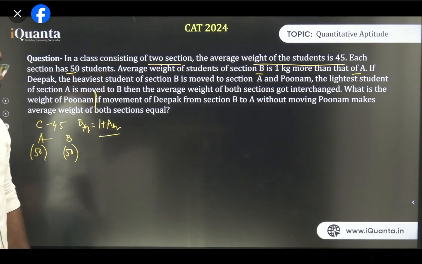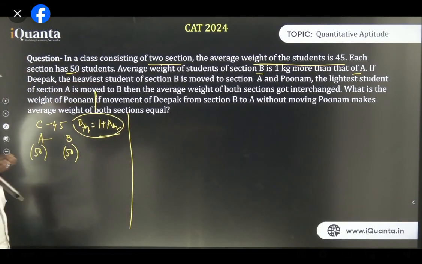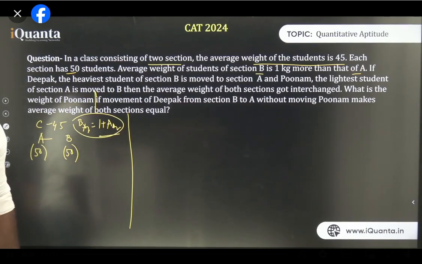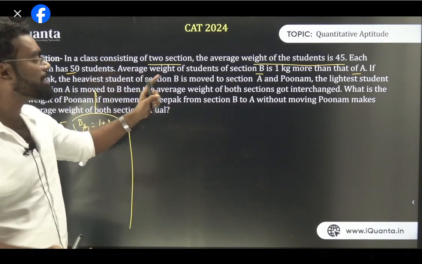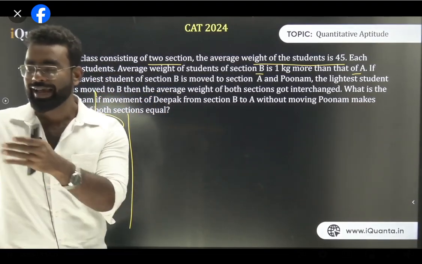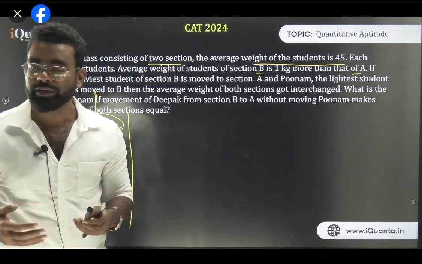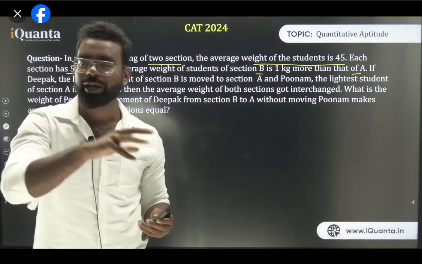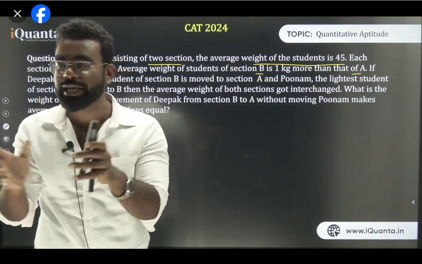So first step. Now think about it. The B's average is 1 more than A's average. Now I'm trying to solve this question. Now see how I'm solving. I will repeat the entire thing, so don't worry. The first thing is that they said if Deepak is moved from section B to A and Poonam moved from section A to B, then the average weight of 2 sections got interchanged. That means A's average weight becomes B's average weight, B's average weight becomes A's average weight. And the second thing is also given, if only Deepak is moved from section B to A, not Poonam, Poonam is there in section A only, then the average weight of section A and B will be equal.